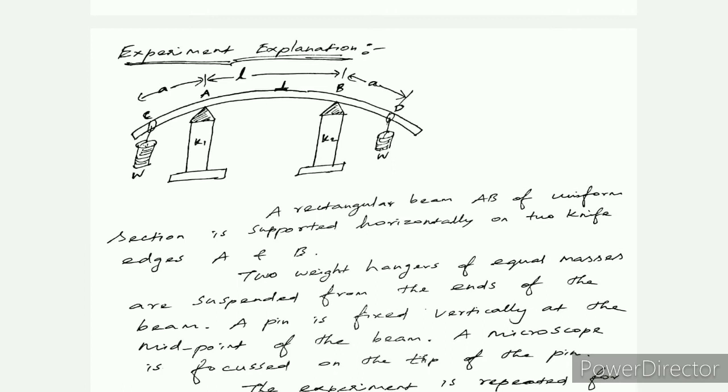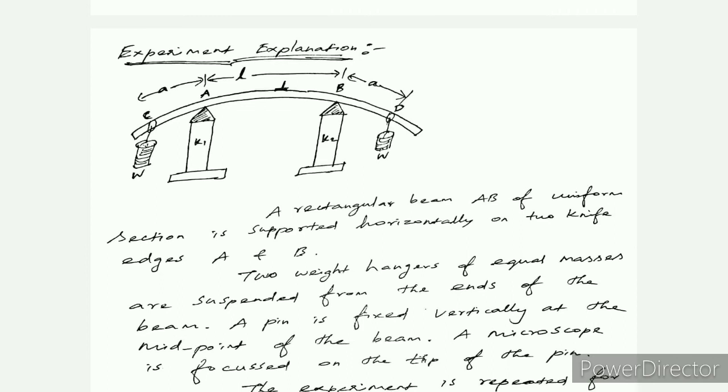You can see the diagram. At the beam's two ends, the load is there, that is W load, placed at C and D. The two knife edges K1 and K2 are placed at the A and B positions of the beam. The middle of the beam, a pin is placed in an inverted position. The distance between the two knife edges is small l. The distance between one knife edge and the neighboring weight hanger is small a. The same value we have to keep on the other side also.